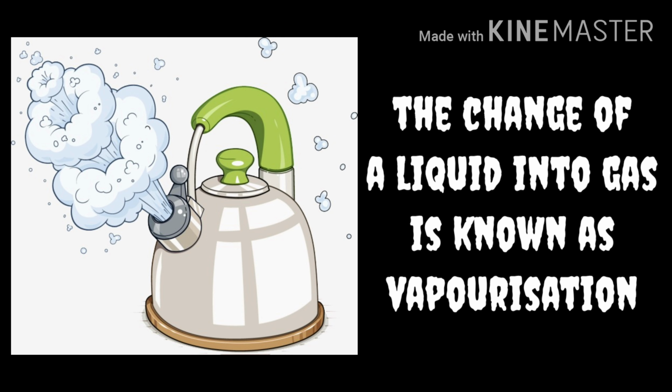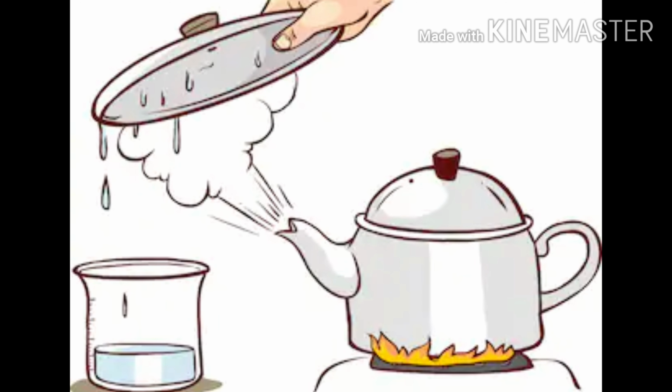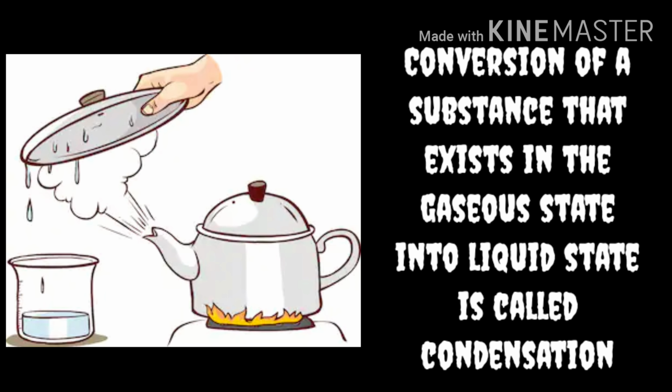So the change of liquid into a gas is known as vaporization. When you keep a mirror in front of this opening of the kettle, you can find droplets, right? This shows the water vapor is now converted into a liquid state. So the conversion of a substance that exists in the gaseous state into a liquid state is called condensation.